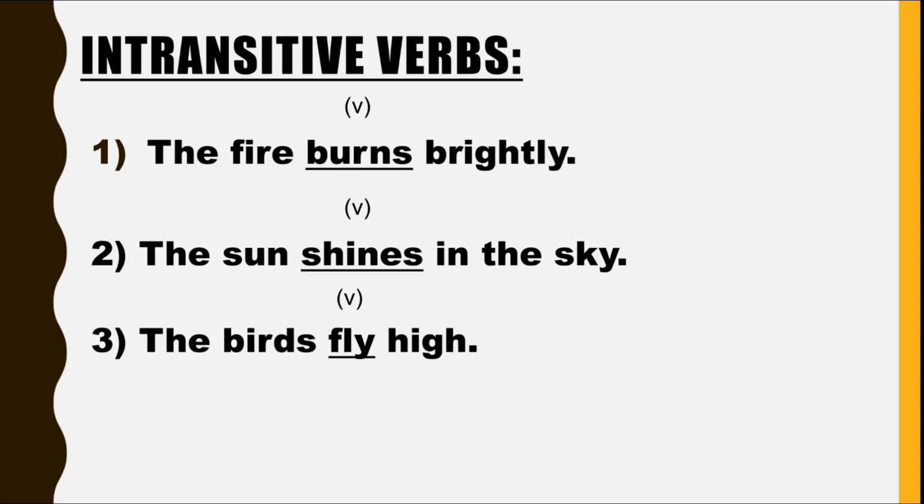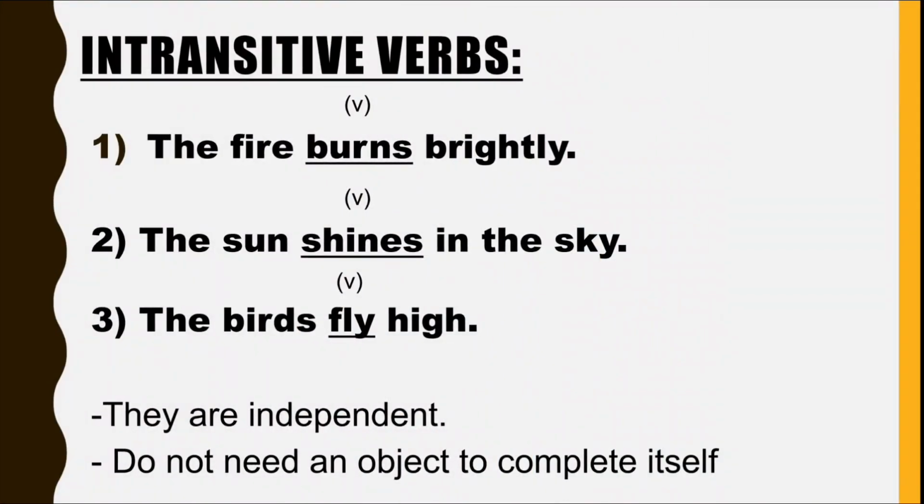Now just let's read these new sentences. The first one, the fire burns brightly. The second one, the sun shines in the sky. And the third one, the birds fly high. Okay, so in the first sentence, the fire burns brightly. Our verb here is burns. And what is brightly?